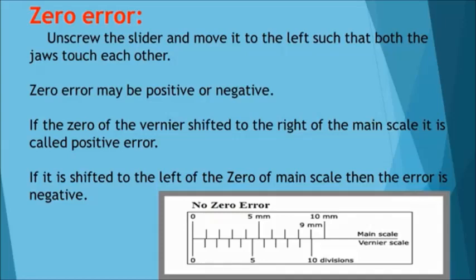If the zero of the vernier is shifted to the right of the zero of the main scale, it is called a positive error. If it is shifted to the left of the zero of the main scale, then the error is called negative. You can see a diagram in the slide given, where the zero of the main scale coincides with the zero of the vernier scale. This determines that there is no zero error.